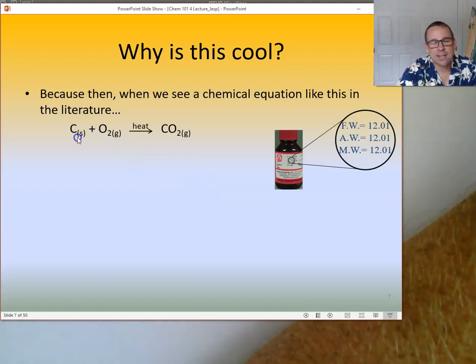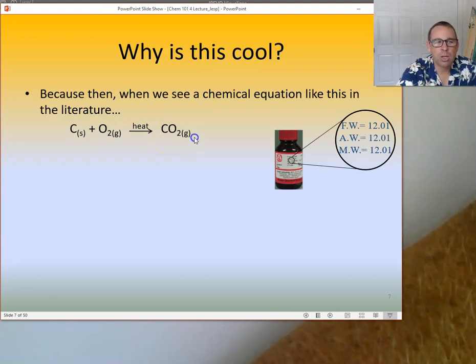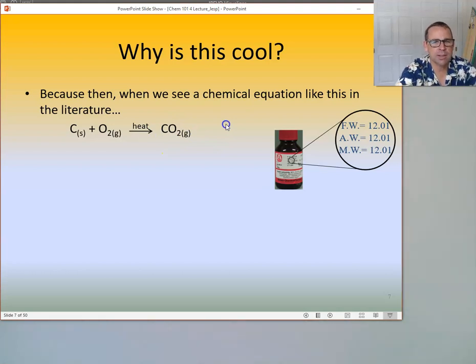Okay? So, let's say I have some chemistry that I want to perform. I want to combine some carbon with some oxygen to make carbon dioxide, and I want to control exactly how much carbon dioxide I make. I want to see which plants best absorb carbon dioxide out of the atmosphere so that I can help the world, right? But I can't tell how much is absorbed if I don't know how much I start with, right? So I'm going to create some carbon dioxide by burning a precise amount of carbon in some oxygen to form carbon dioxide, but I want to know exactly how much carbon dioxide I have.